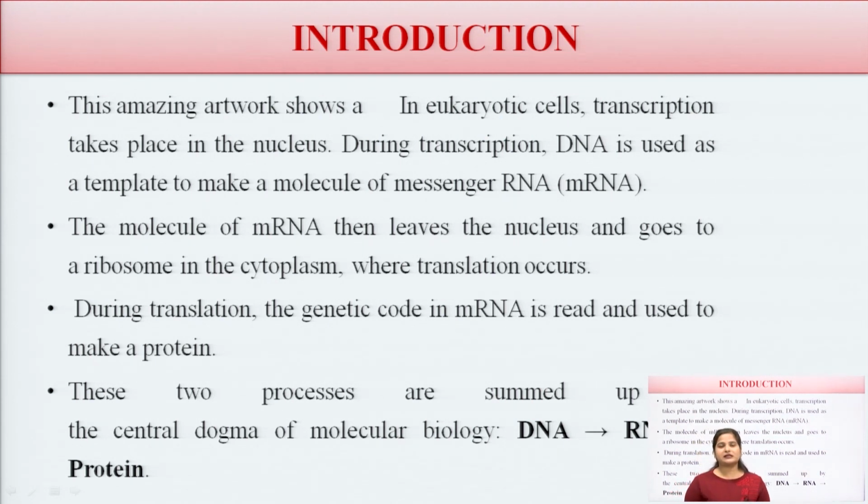So, basically the protein synthesis occurs inside the cell. The region where the protein synthesis occurs is the ribosomes. These molecules go out of the nucleus and then to the ribosomes in the cytoplasm, where the translation process occurs. During the translation, the genetic code in mRNA is read and used to make a protein. Translation means they contact and communicate with each other, then they tell what kind of proteins need to be prepared.